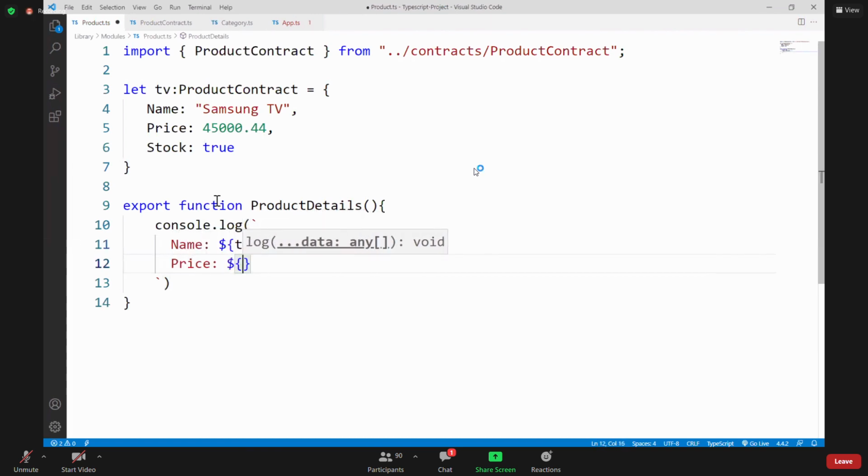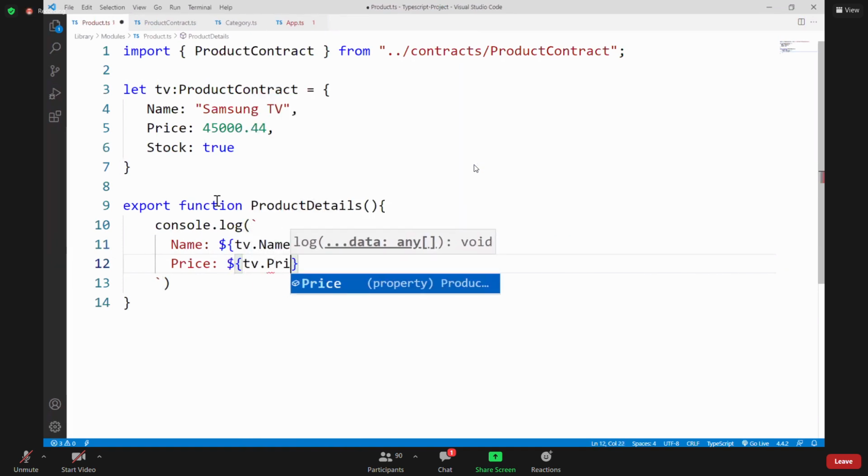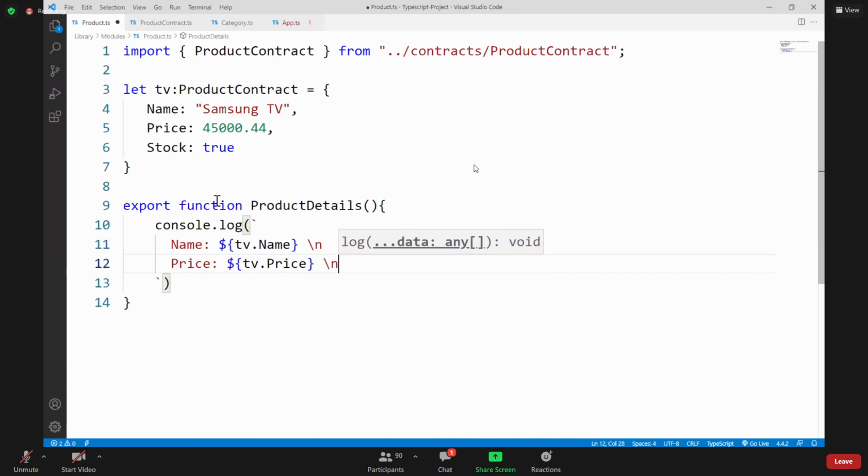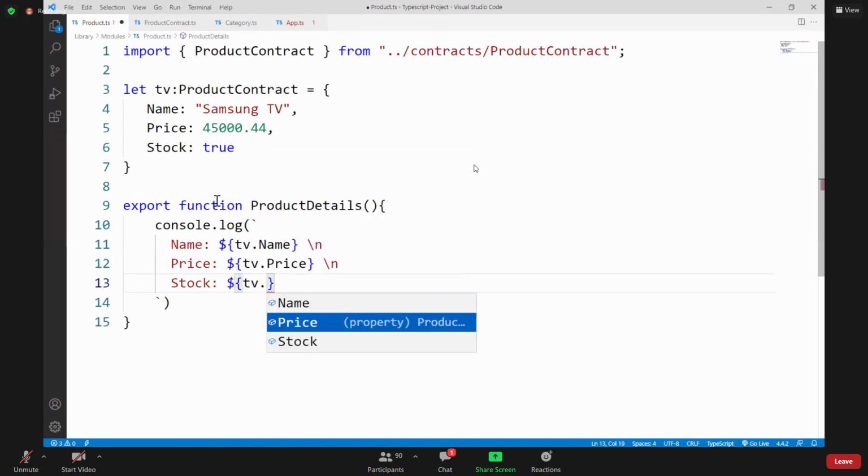So price, how to access tv.price. I need to access that. In the next line, I have to add another, stock. And here I put an expression, tv.stock. Just details I am defining. I'm not using any additional thing, just the details we are configuring.